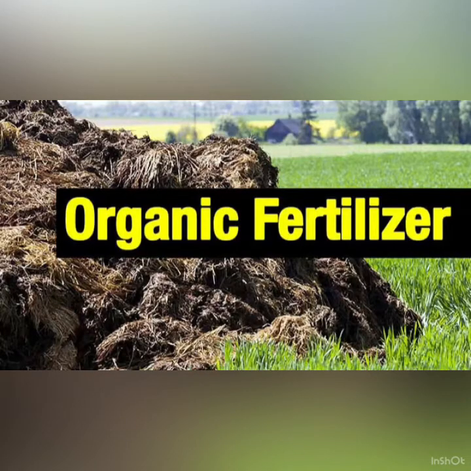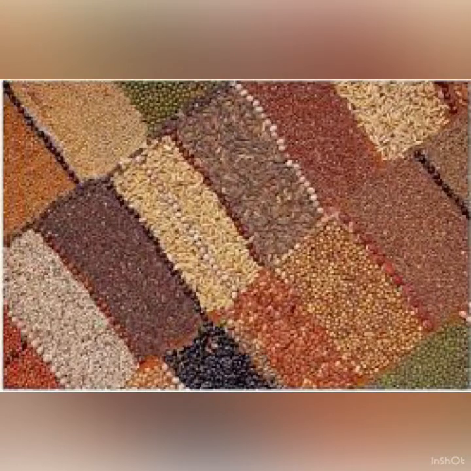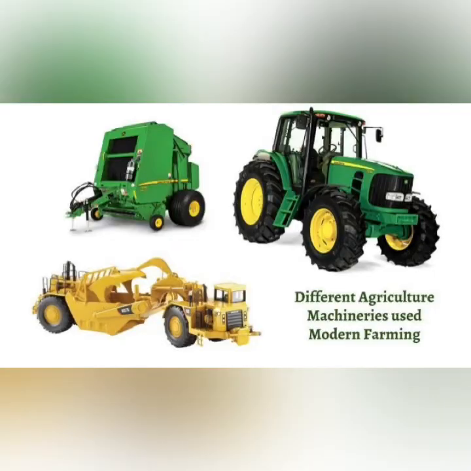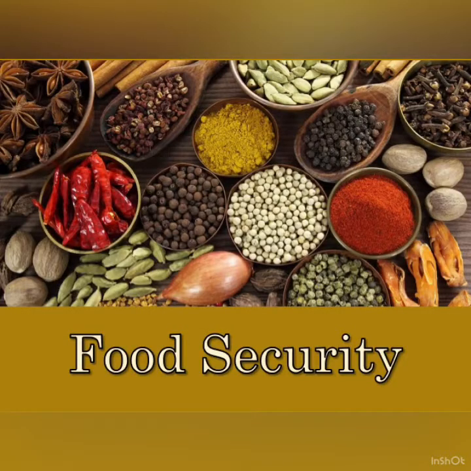Number 1. Organic manures should be used to obtain higher yield instead of using chemical fertilizers and pesticides. The second step is about HYV seeds. High yielding variety seeds should be used for food production. Moreover, irrigation facilities should be improved. And the modern tools of agriculture should be used to get more production and profit.